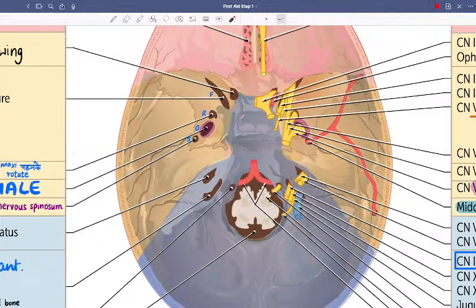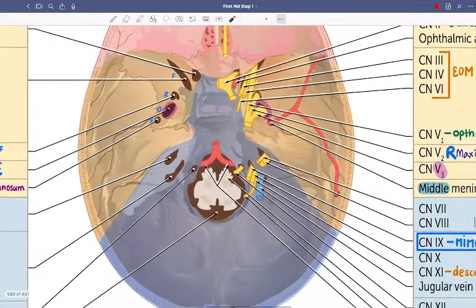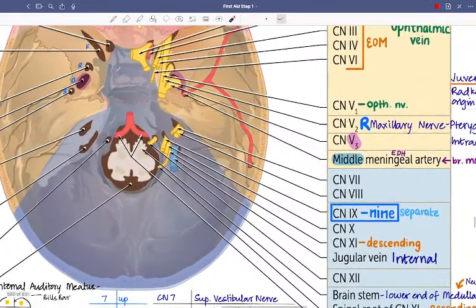Okay, and this is very obvious also, because if you think the brainstem was like this, this way and this way. Through this middle one, a bit more anteriorly, your hypoglossal nerve was coming out, between the olive and the pyramids. And from the posterolateral sulcus, these three nerves were coming out: first the 9th nerve, then the 10th nerve, and then the 11th nerve. So 9th, 10th, 11th, that was the posterolateral sulcus. So that goes with the jugular foramen.